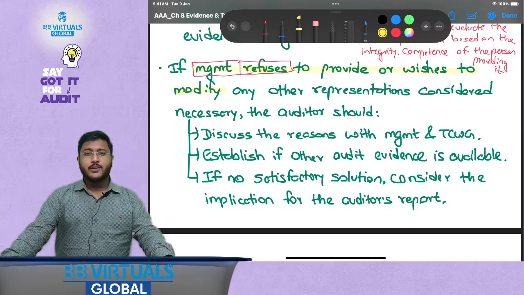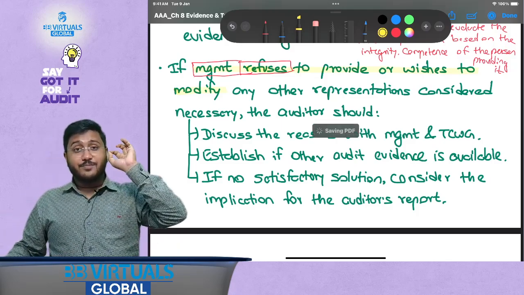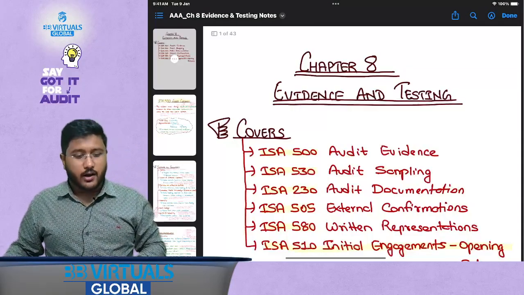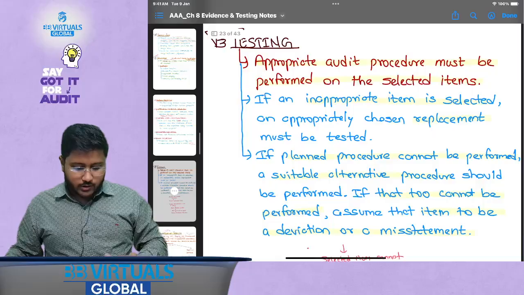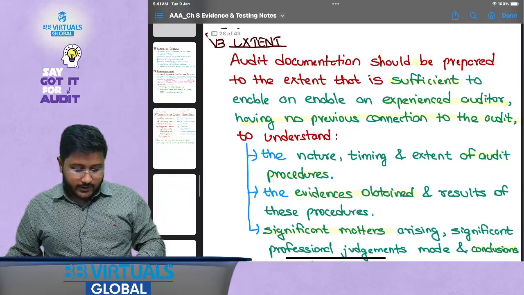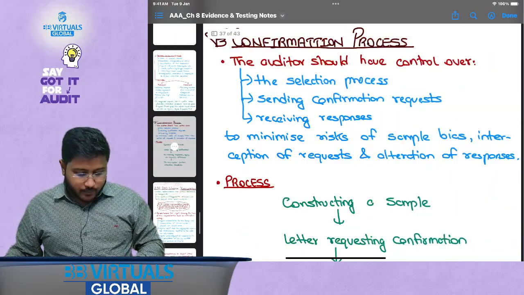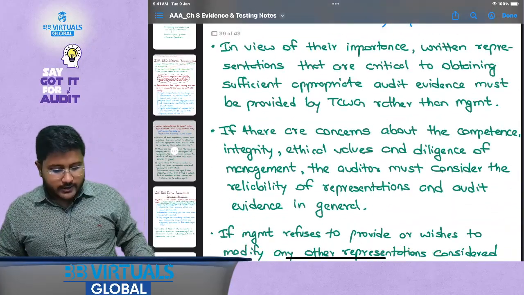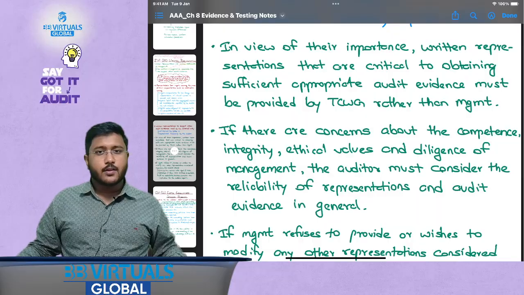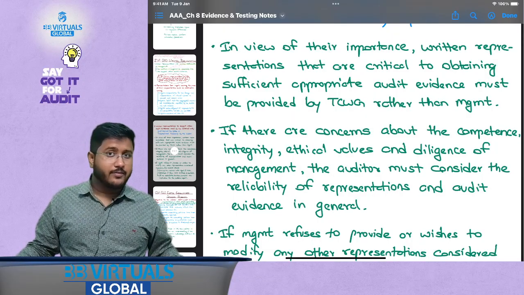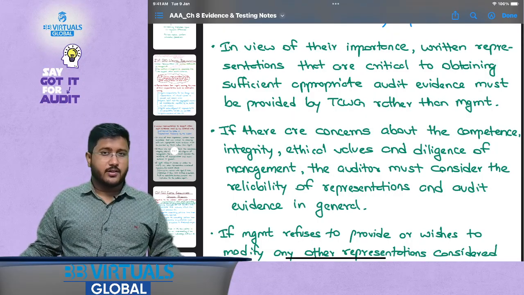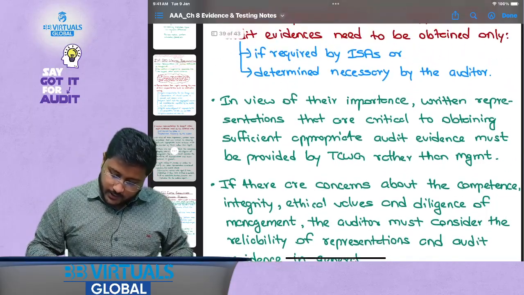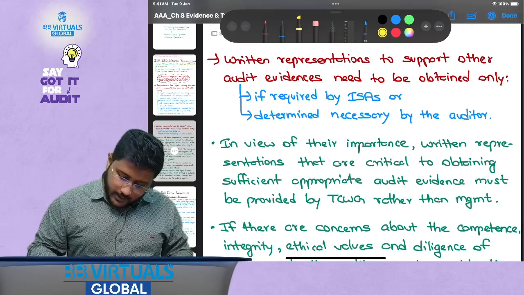But the first thing that would come to the mind of a professionally skeptical auditor is why they are rejecting, why they are not signing the written representation. That is very, very important. If they are not signing the written representation, then it might happen that they do not believe what they are signing. There could be chances that they do not have integrity, they do not have ethical values. So that is very, very important.